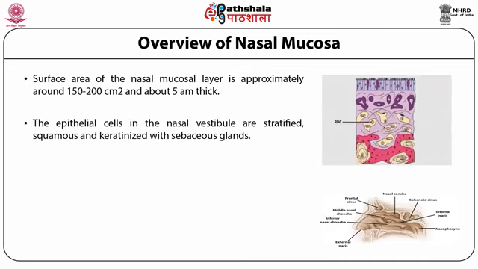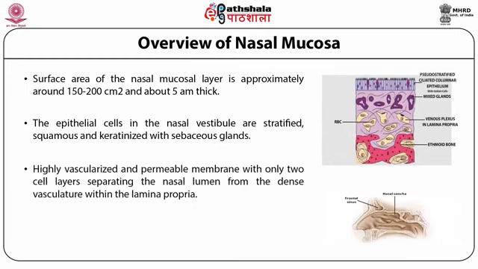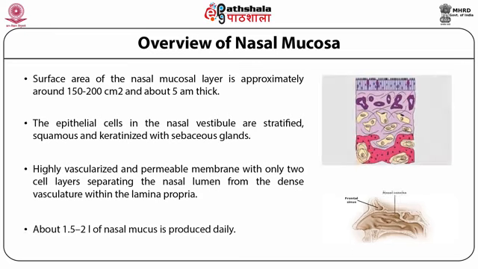The diagram in front of you clearly identifies these attributes. This nasal mucosa is a highly vascularized and permeable membrane with only two cell layers separating the nasal lumen from the dense vasculature within the lamina propria. About 1.5 to 2 liters of nasal mucus is produced daily.